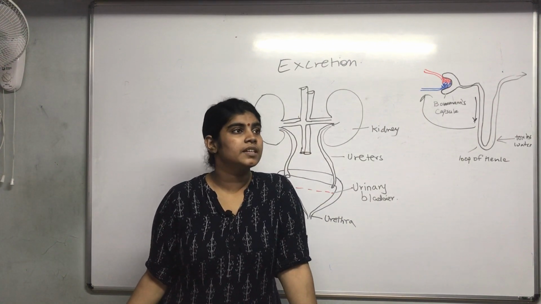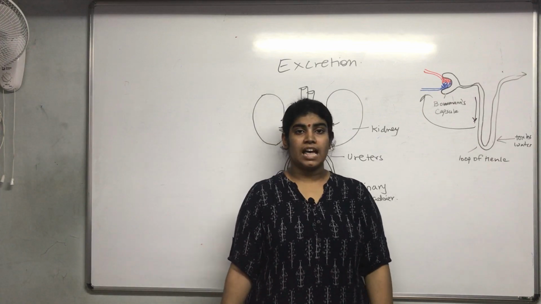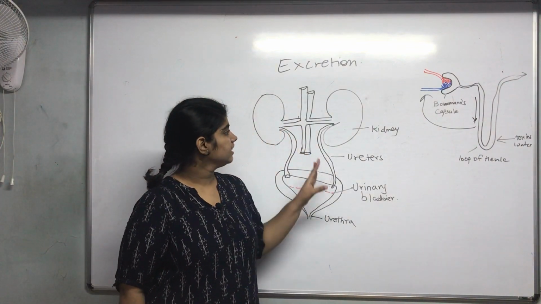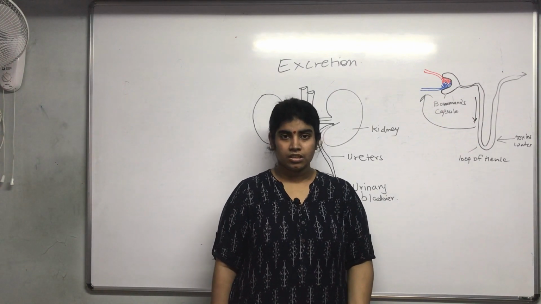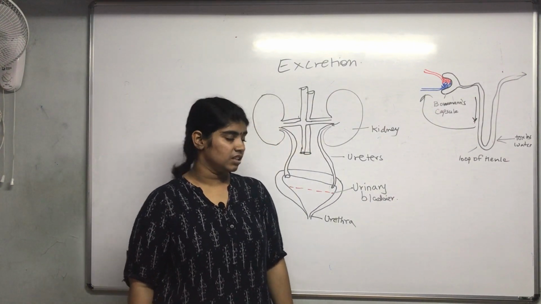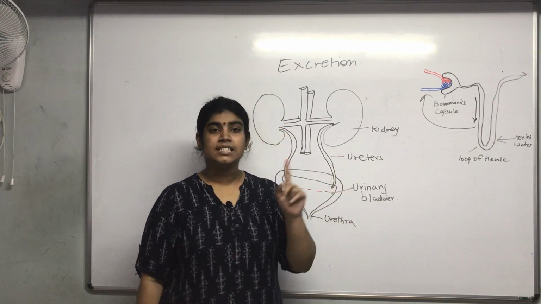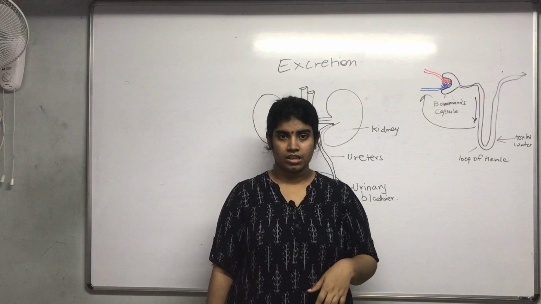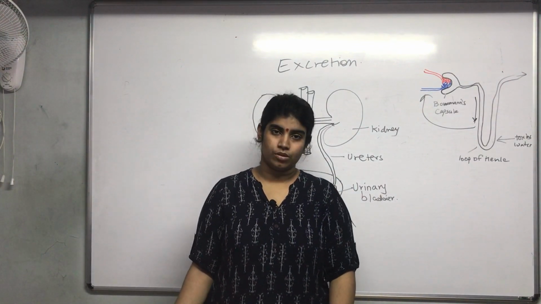The function of the kidney becomes less efficient. In such cases, the kidney gets either physically or chemically damaged. A pathogen damages the kidney. In this case, the waste is not properly excreted from our body, and the waste accumulates in our body.